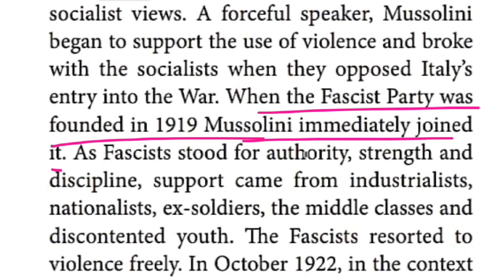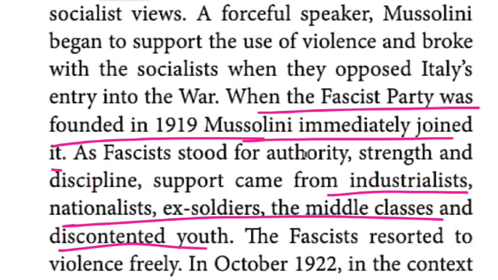Because of that, the industrialists, nationalists, ex-soldiers, middle class people, as well as a dissatisfied youth, everyone supported the Fascists. They stood for authority, strength and discipline.